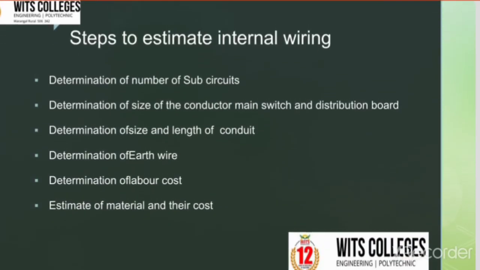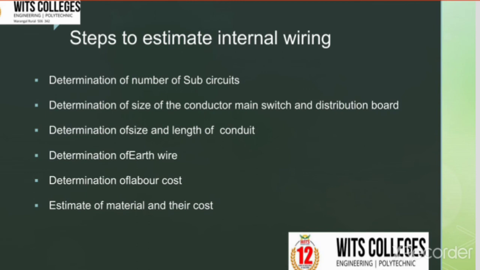Now let us see the steps to estimate the internal wiring. There are different steps to estimate the internal wiring. The first one is determination of number of circuits. Before proceeding to prepare an estimate for an internal wiring scheme, it is necessary for the electrical engineer to go through the plan, total points and the location. It is a challenging job to estimate the different materials in a wiring scheme, and it is very difficult to estimate very accurately, right? So the following steps will help to estimate the wiring schemes.